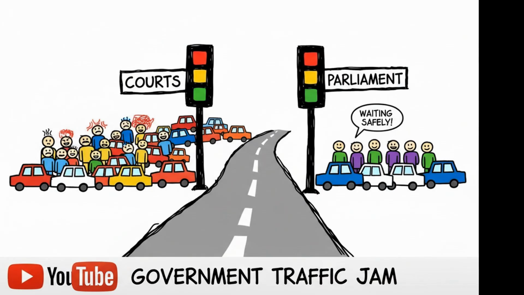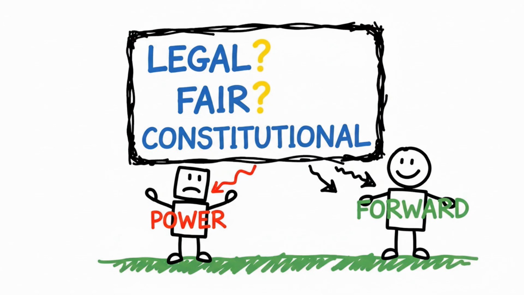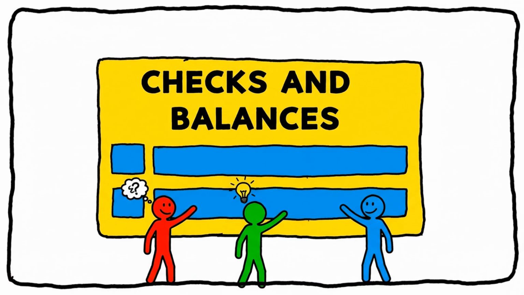Of course, checks and balances can make government slower. Laws may take longer to pass. Leaders may complain that courts or parliaments are blocking them. But that delay is often part of the design. The system is saying, before power moves forward, someone else must be able to ask, is this legal? Is this fair? Is this constitutional?